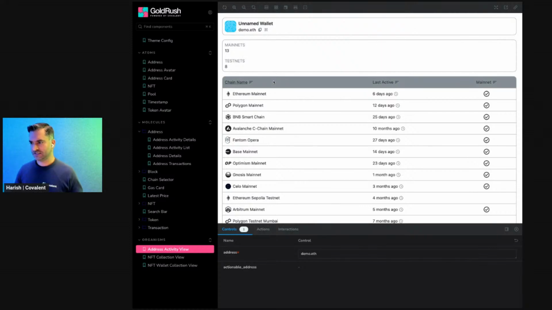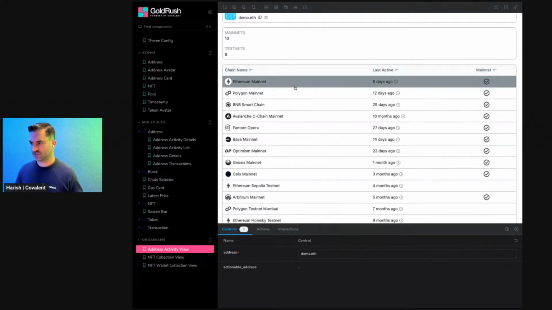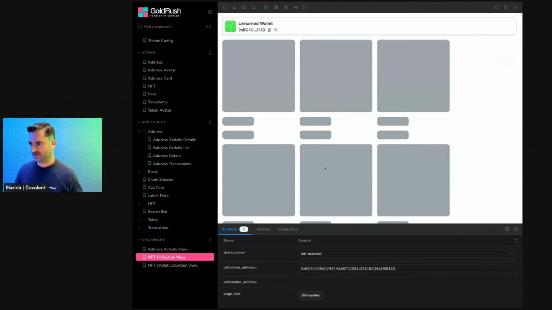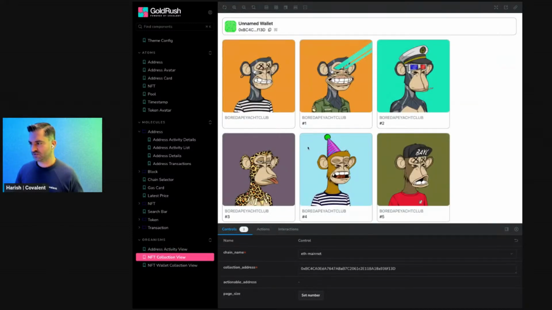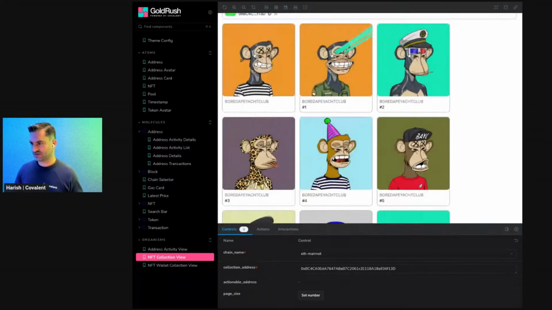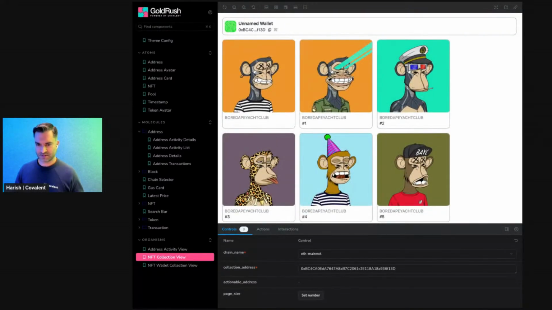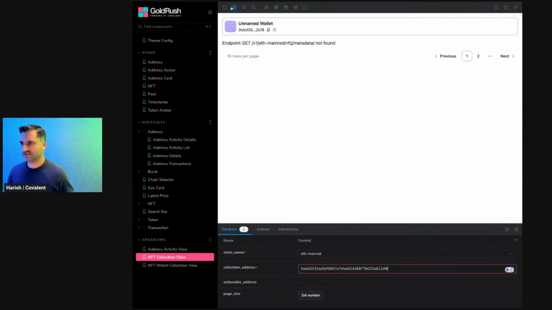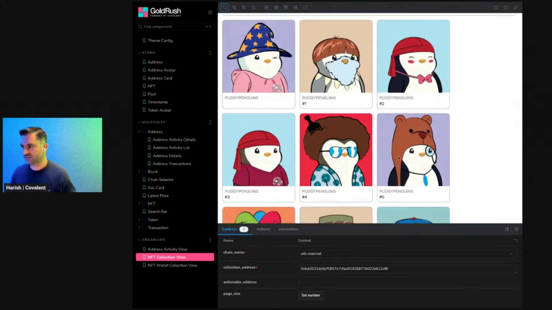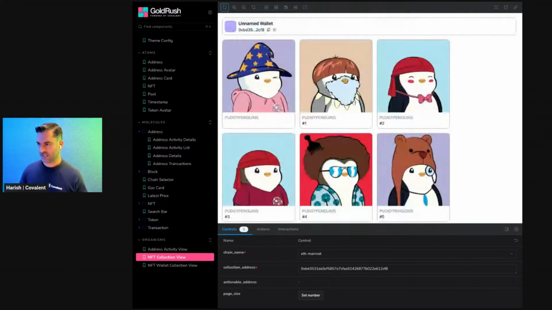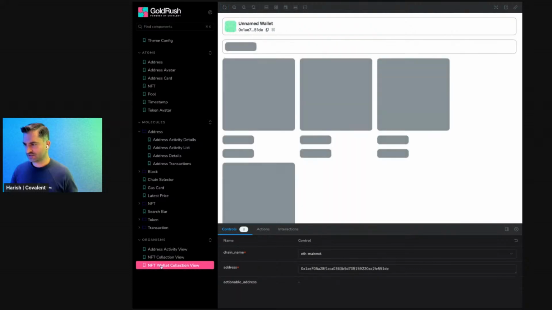So here we have the view for a particular address in terms of the chains that were last seen on. There's like the NFT collection view. So this is, again, ready to render into your application, particular collection. And the nice thing again here is this is all live. So if I go in and change this to, let's say, pudgy penguins, then we can see that get rendered with our API. So pretty quick and easy to leverage.